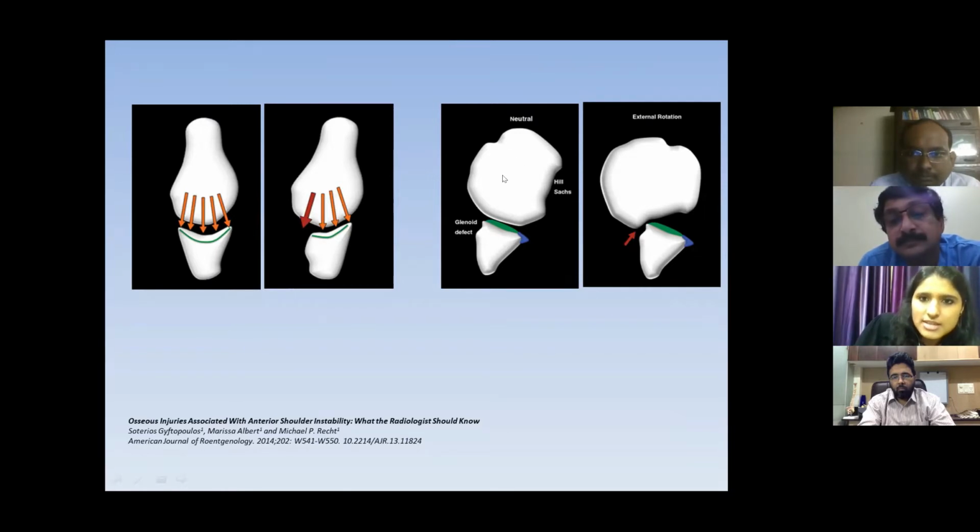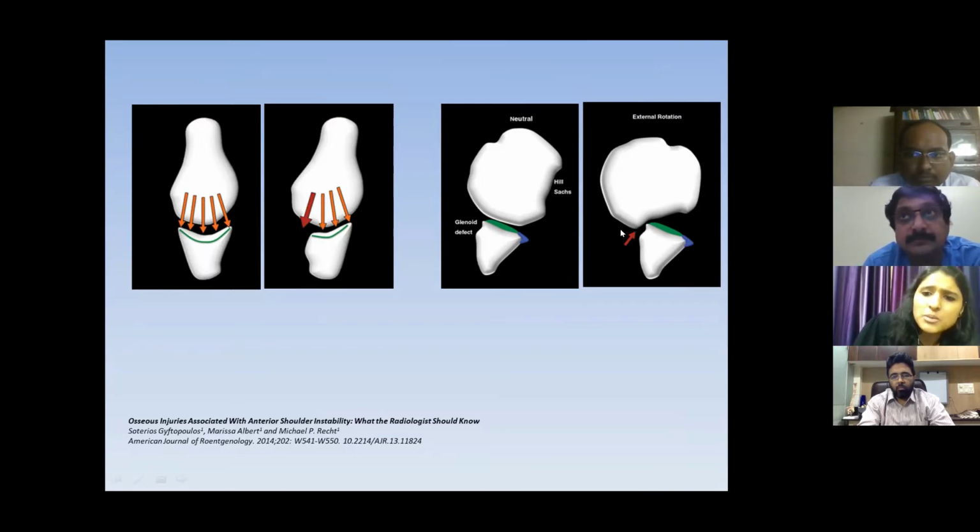Now, in this first diagram, we can see the humeral head is in neutral position, and this is the glenoid. This is the articular cartilage represented by the green, and the blue is the posterior labrum. Here, the glenoid defect can be seen. Now, when the patient externally rotates his arm, since the defect is very large, it can get impacted or stuck here against the glenoid.